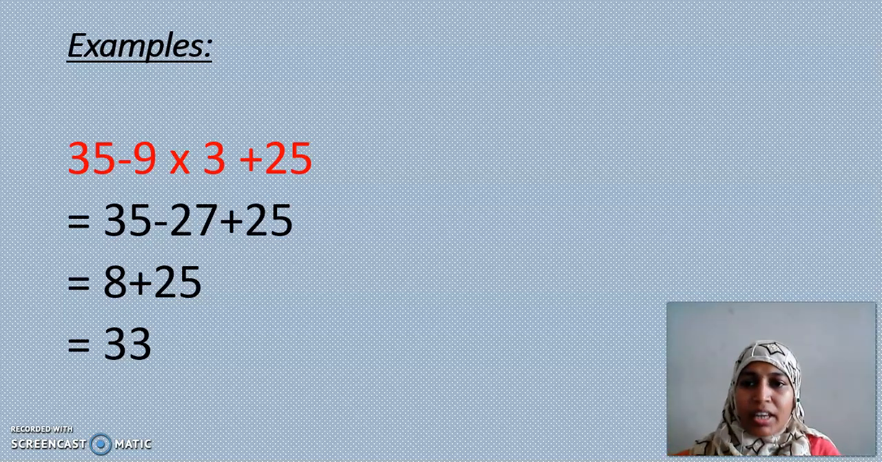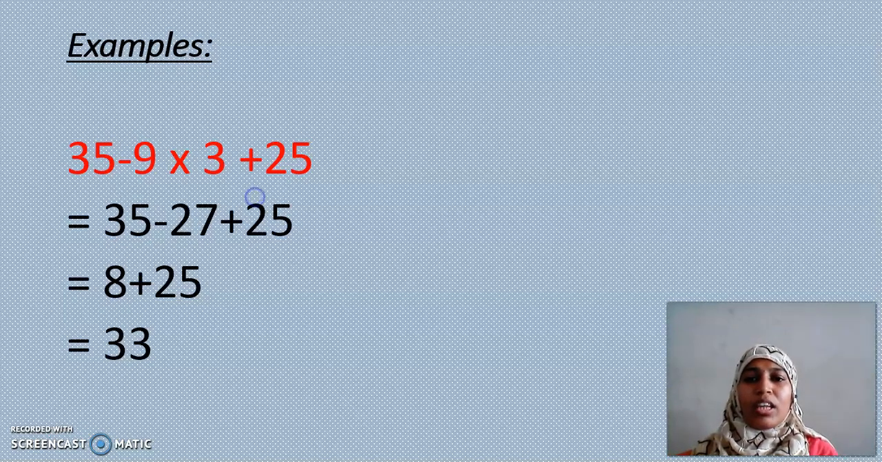Both are correct when we have only these two operations in a statement. If we have only these two operations in a statement, you can do either subtraction or addition, whichever comes first from left to right. So I have subtracted 35 minus 27 as 8, plus 25. So 8 plus 25 is 33. Yes, dear children, when we have only two operations, plus and minus, in that statement, you can follow either way, but not with all other operations. Okay, hope I am clear.